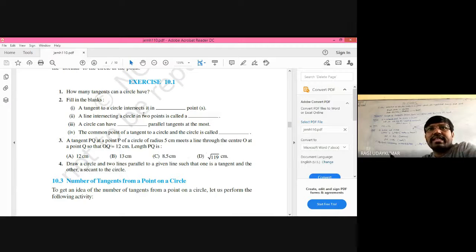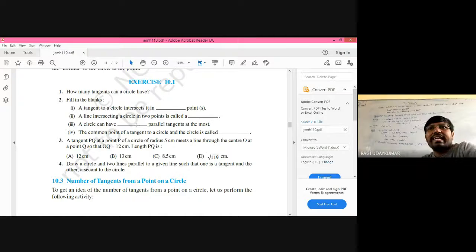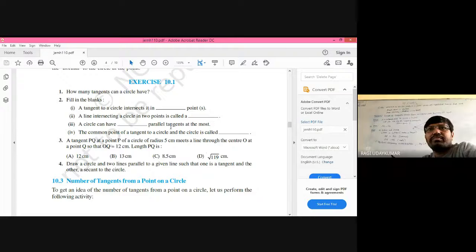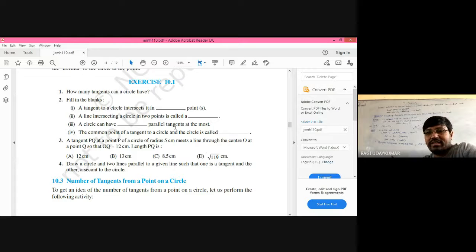A tangent to the circle intersects it in dash points. One point. A line intersecting the circle in two points is called a secant. A circle can have dash parallel tangents at most. Two. Two parallel tangents. If one tangent is taken, only one parallel will be there, exactly opposite.